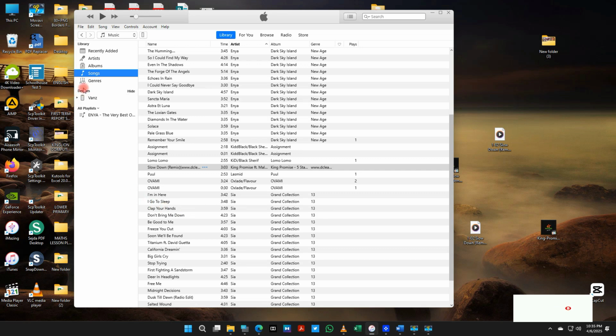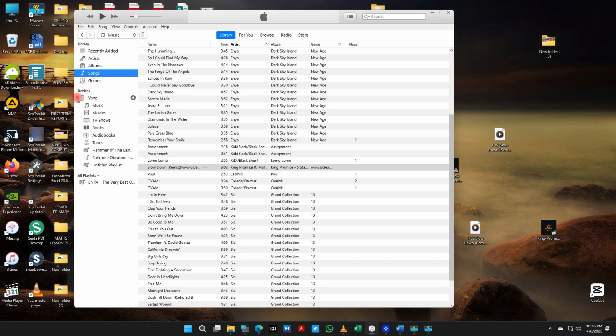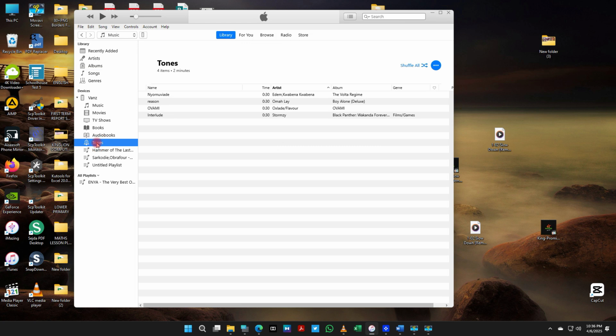Now the next one is add the ringtone to your iPhone. Now you connect your iPhone to your computer. Now drag the M4R file into the tone section in iTunes. Then sync your iPhone.